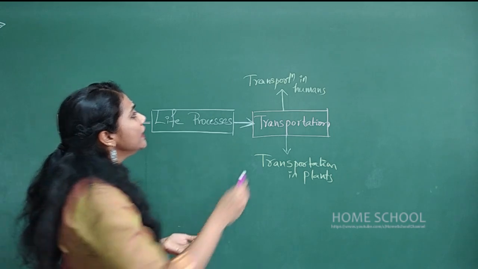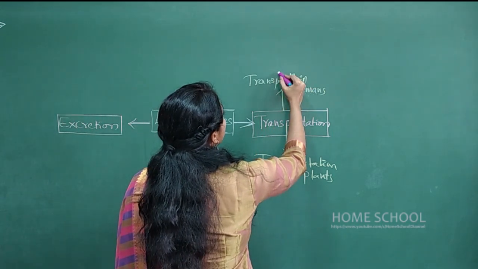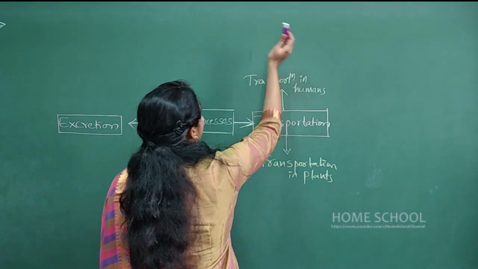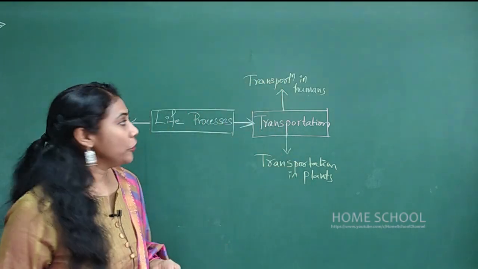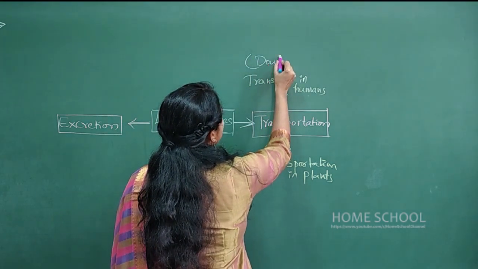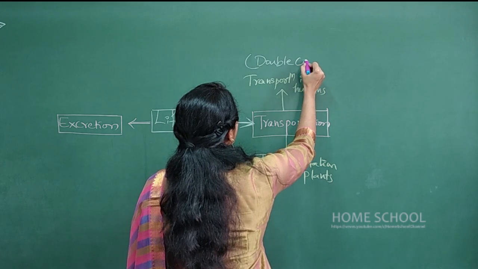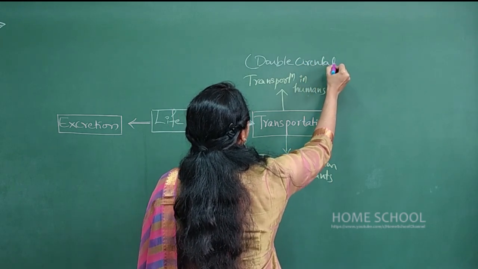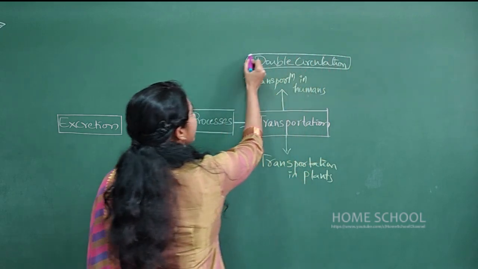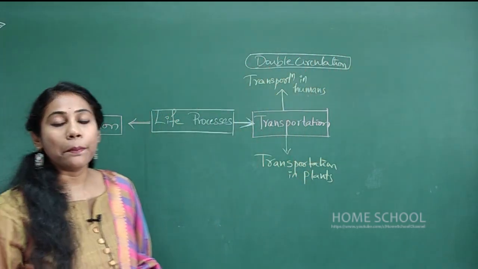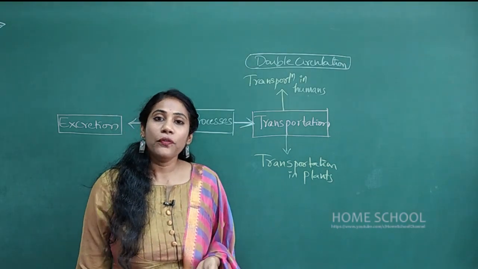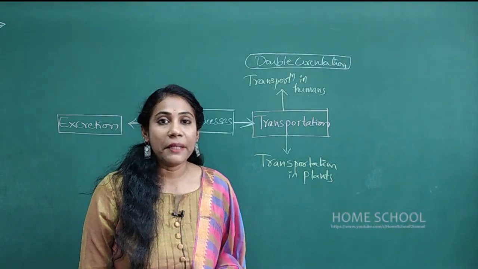And coming to transportation in humans, you will talk about the double circulation here. So the type of circulation is called double circulation. The word double circulation is very, very important here, because double circulation is what you will observe in birds and mammals.